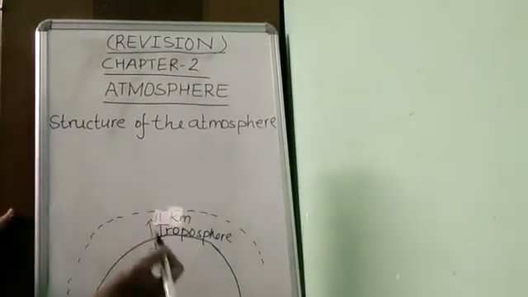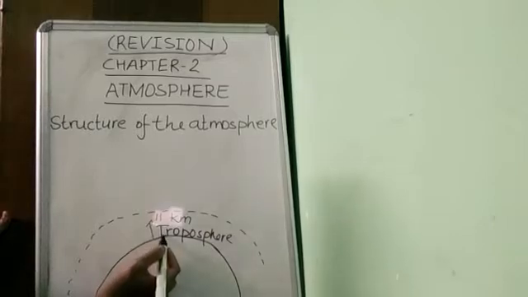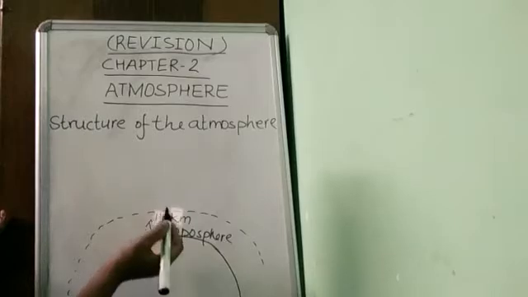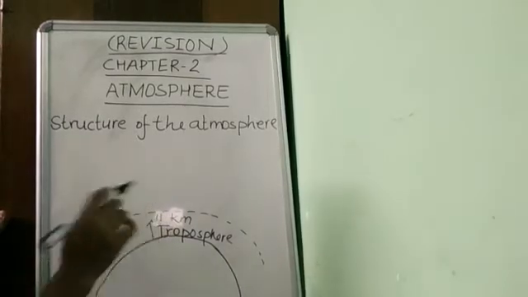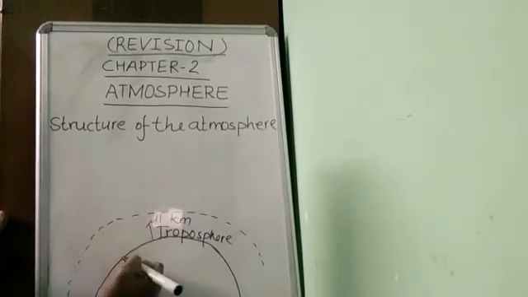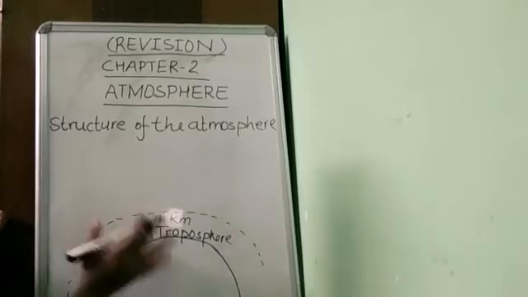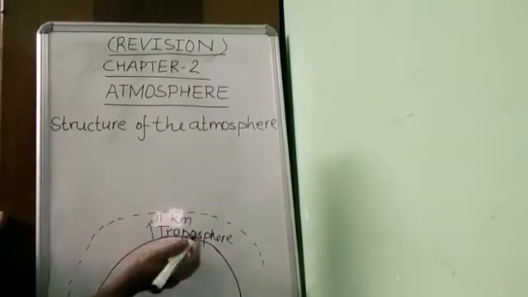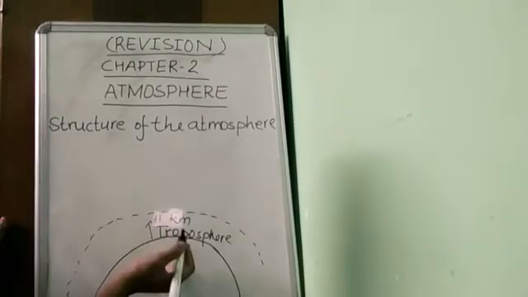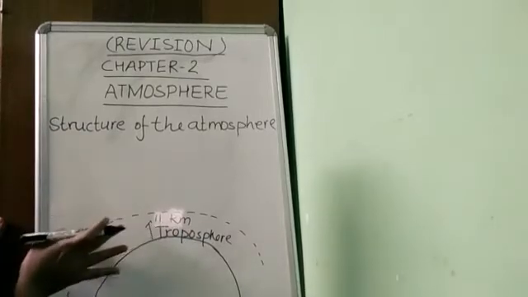The average height of this layer is about 11 kilometers, and about 80% of the total mass of the atmosphere is contained in this layer. Maximum weight is contained in the troposphere, and thus all weather phenomena occur in this layer.